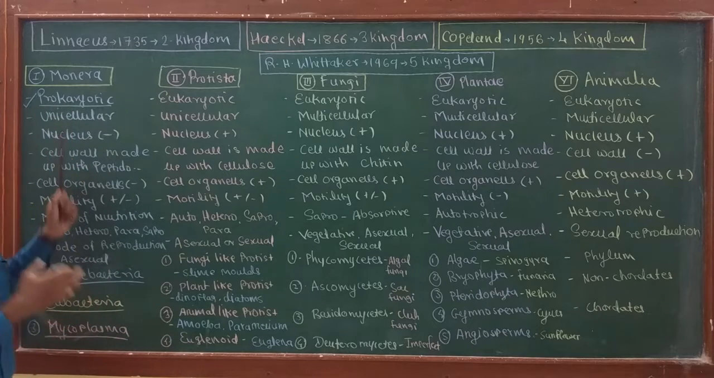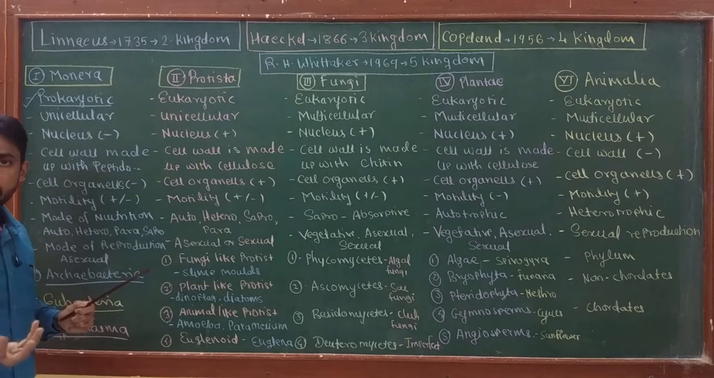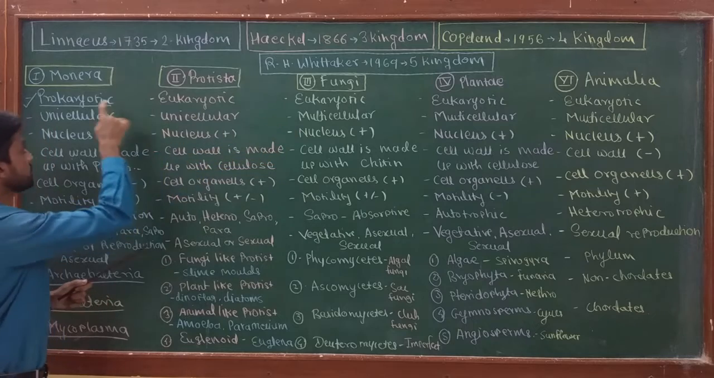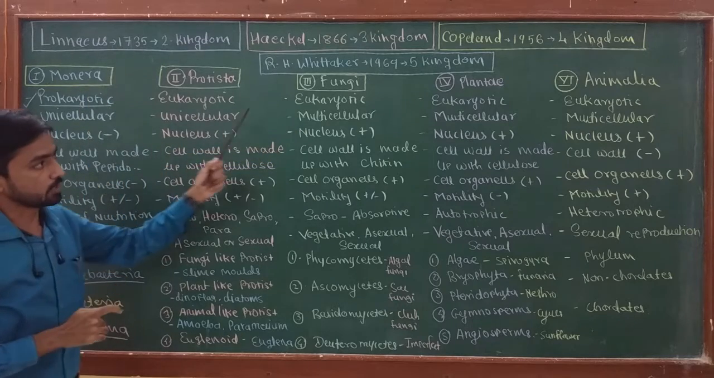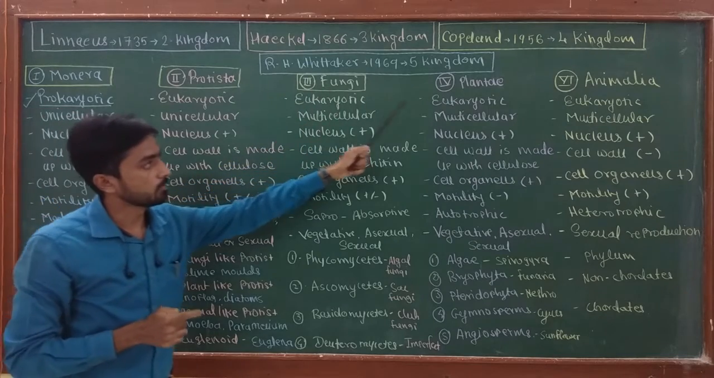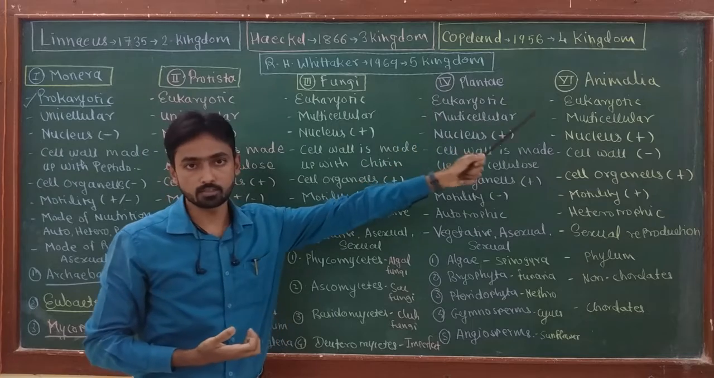So this is quite a simple cell in which DNA does not have a separate compartment, which is the nucleus. All other kingdoms except kingdom Monera are eukaryotic. Here you can see Protista is eukaryotic, Fungi is also eukaryotic, and Plantae and Animalia, which we know are advanced kingdoms, also have eukaryotic cells.